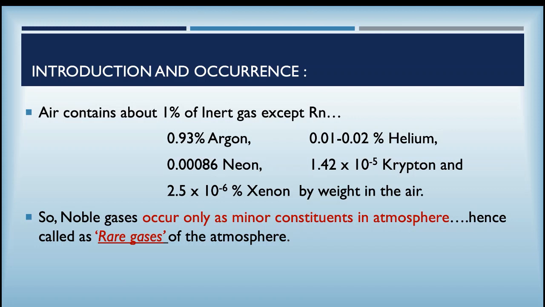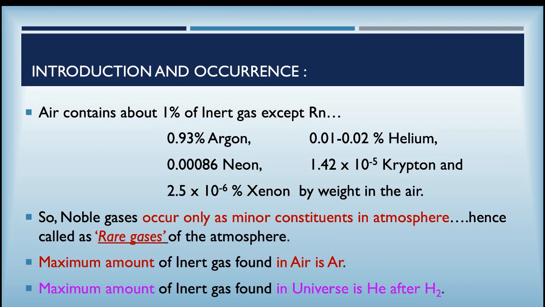These are all by weight in the air, and because these noble gases occur only as minor constituents in the atmosphere, we call them rare gases also.